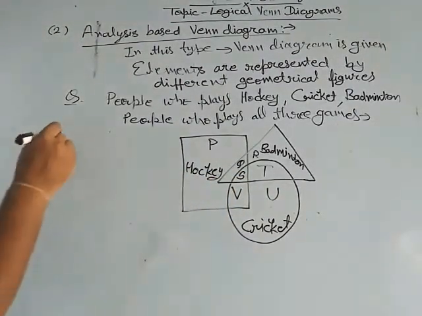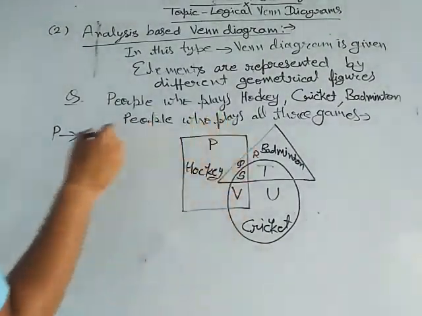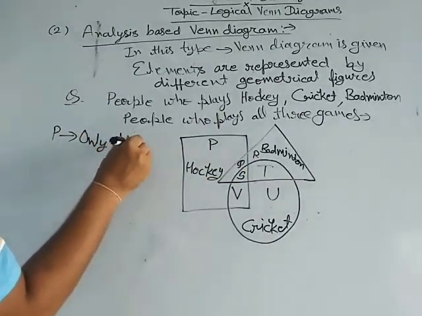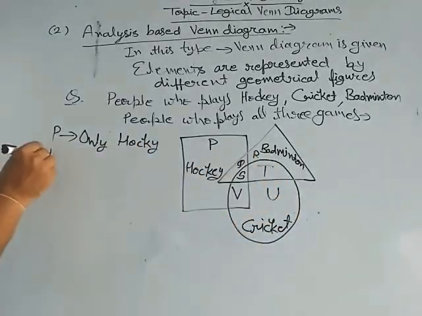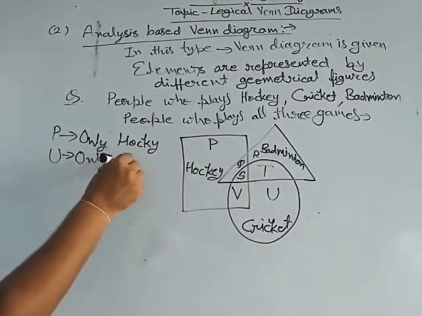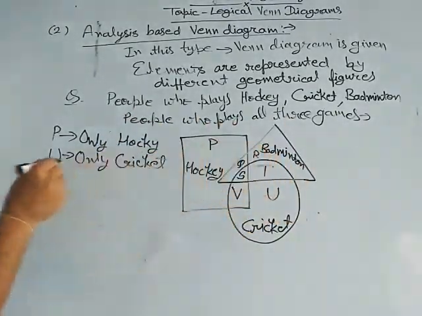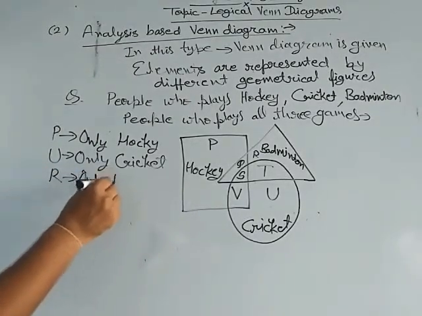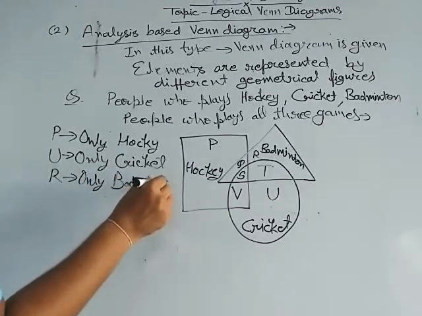I draw it. First of all, P. In slot P, the people who only play hockey. In slot U, the people who only play cricket. Next slot is R. In slot R, the people who only play badminton.